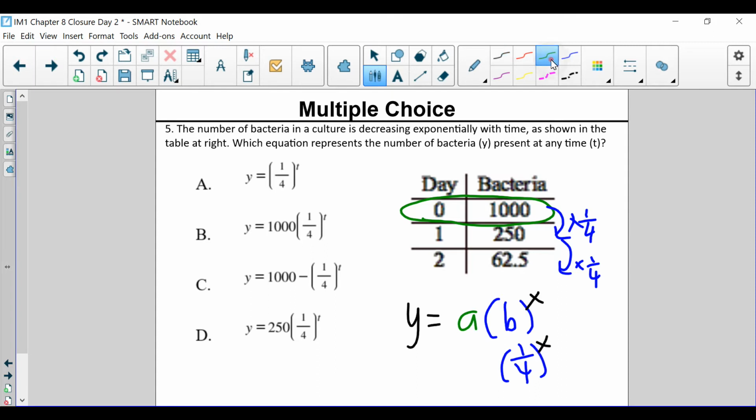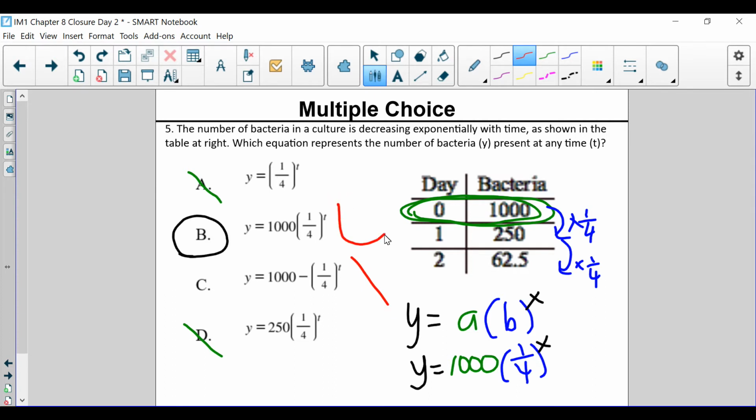And then for a is our y-intercept, which is here, 1,000. So which one of those answer choices look like what we found? B is the only one. A doesn't have the 1,000, D doesn't either, and C is actually a linear equation, not exponential. Alright, let's keep going.